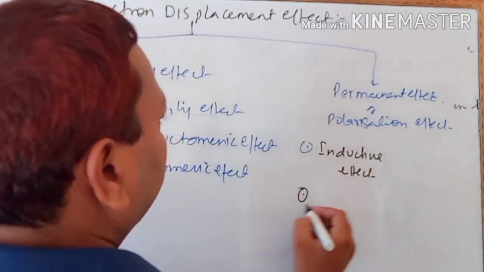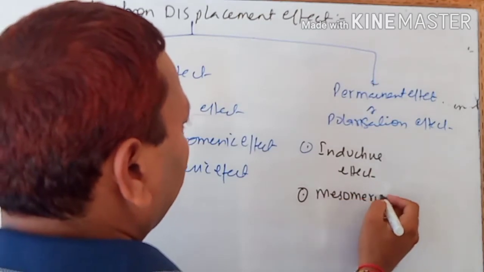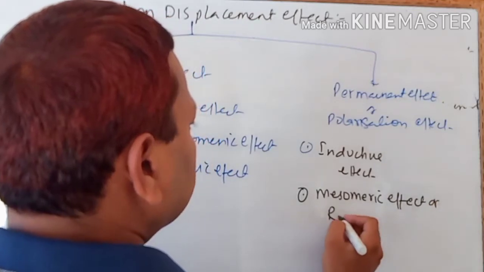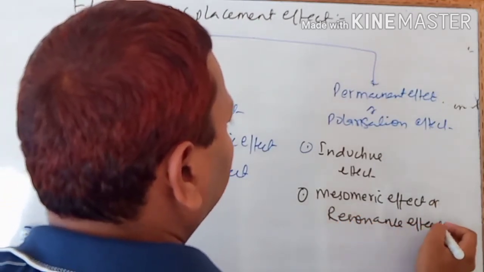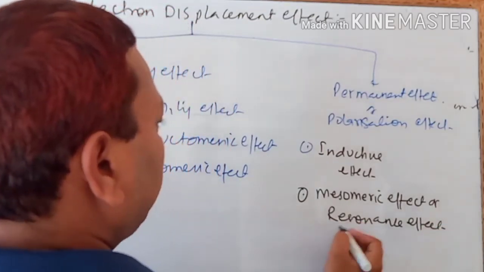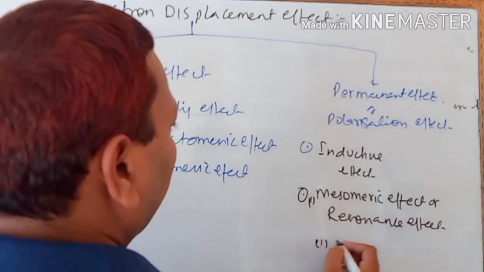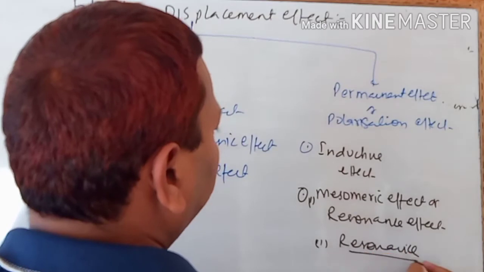Second one is the mesomeric effect or resonance effect. Okay, to understand this, before that, make sure of the concept of resonance also. Okay, resonance, what is resonance, why it is required.